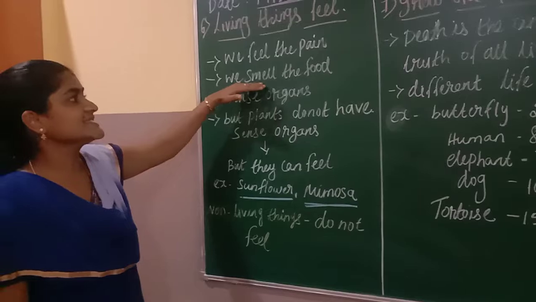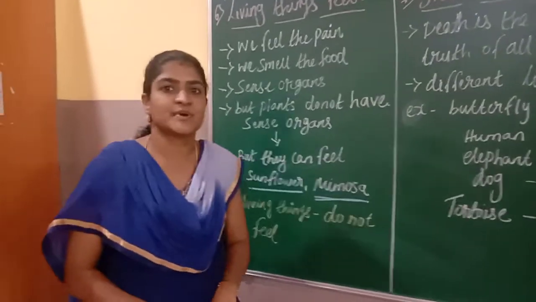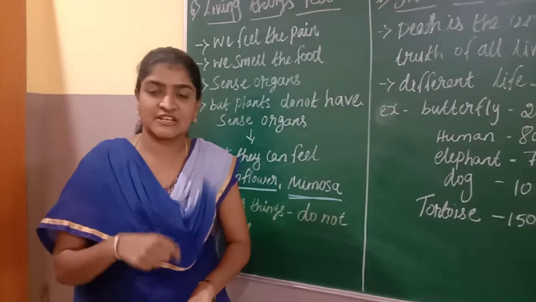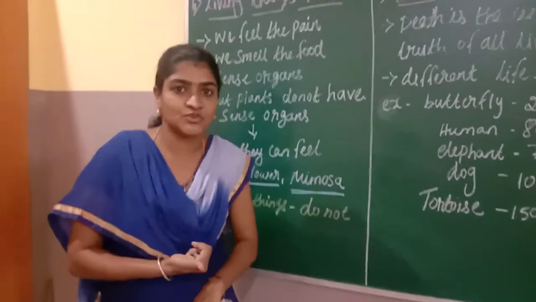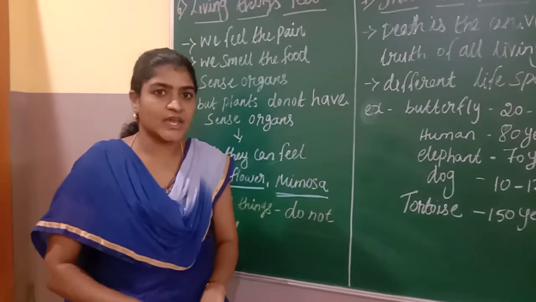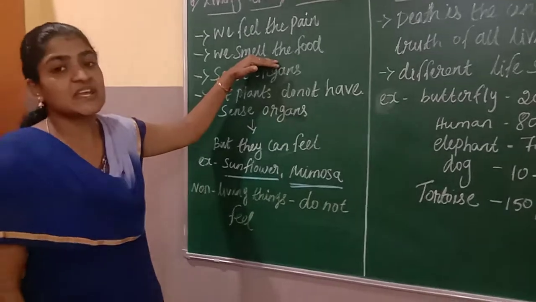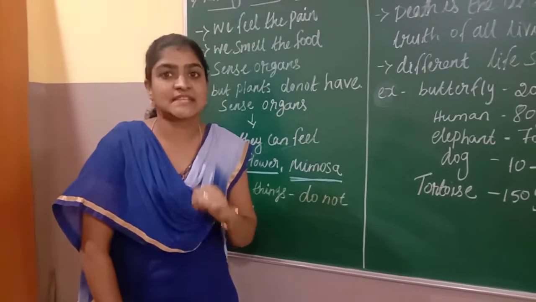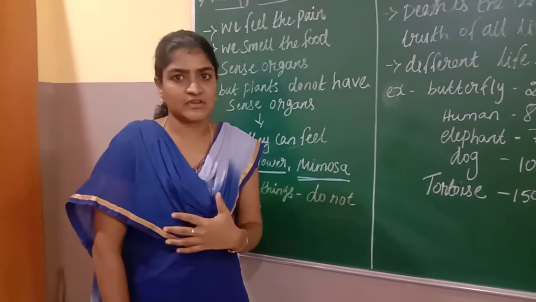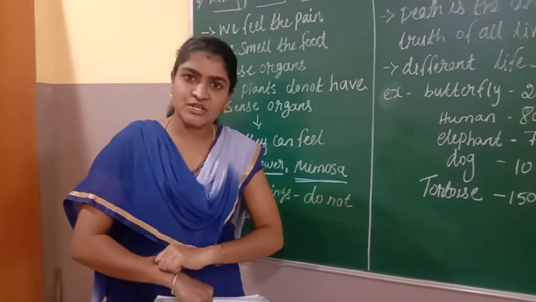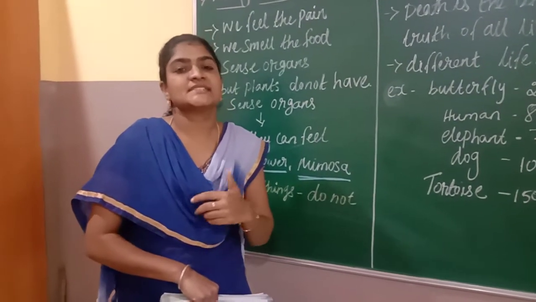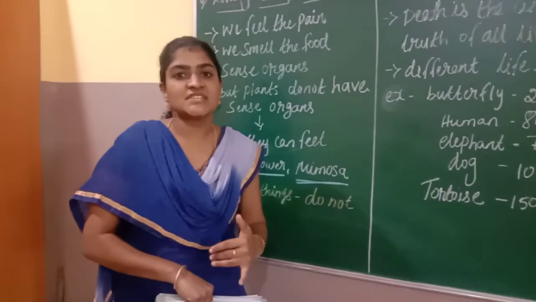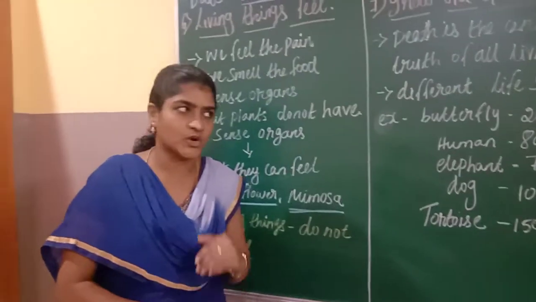Next, we smell the food. For example, if a mother is preparing a special dish for you, the smell will come from the kitchen and reach your nose. By the smell only, you can guess what food she has prepared. The nose is one of the sense organs, and even the largest sense organ in our body is the skin. Our entire body is covered with skin, right? Wherever you pinch, you can feel the pain. Why? The skin covers the entire body. The skin also acts as a major sense organ in our body.